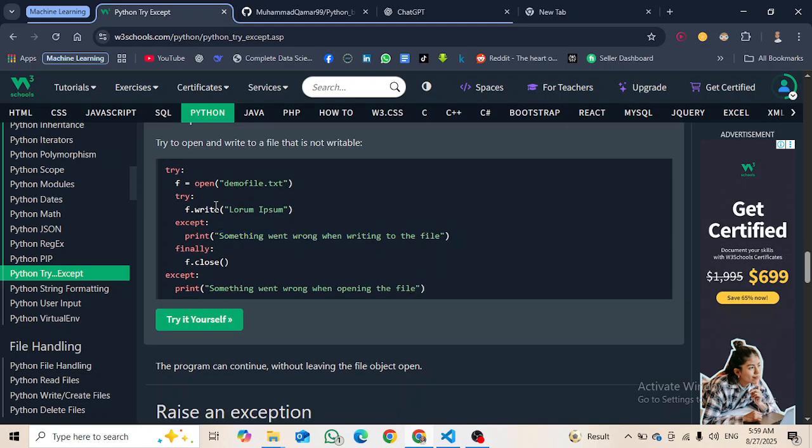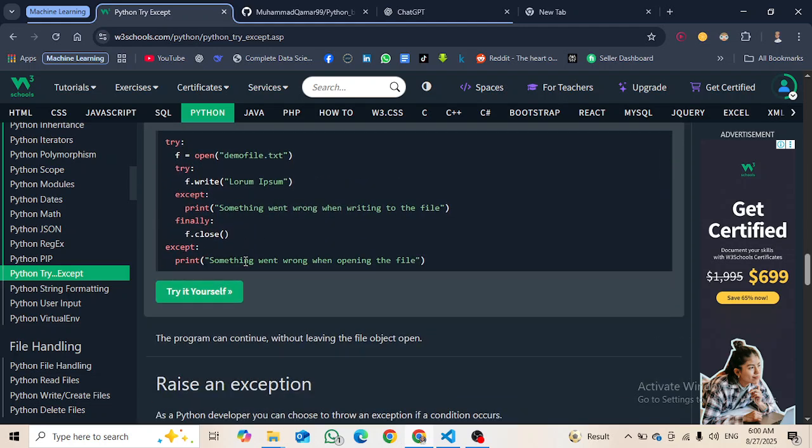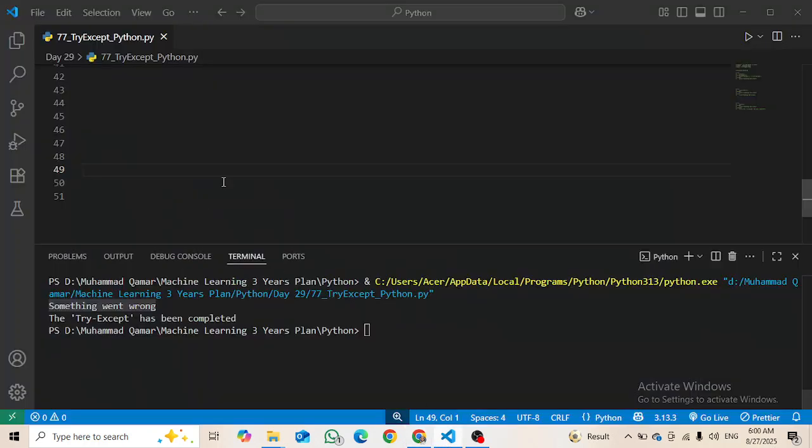So if it works, it will still close the file. If it does not work, it will still close the file. So that's why it is very good, right? And except something went wrong when opening the file. If the file is not opened, we can just write that something went wrong with the file as the file is not opening. So let's do this here.